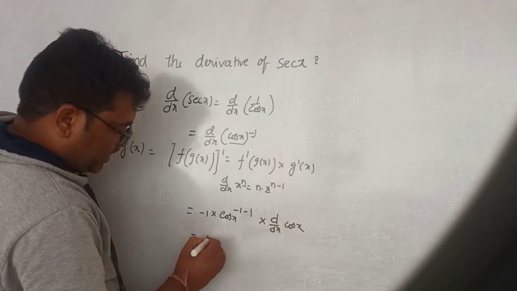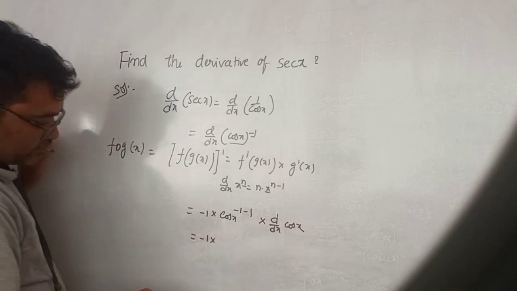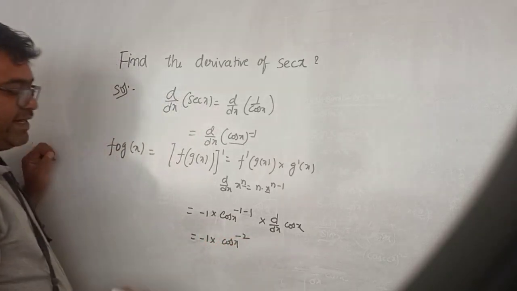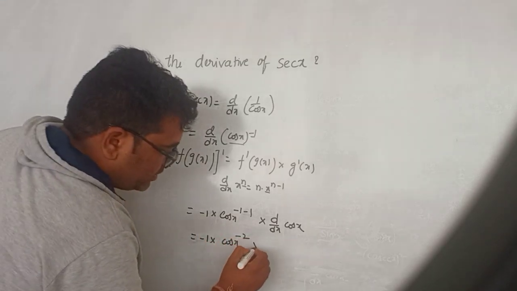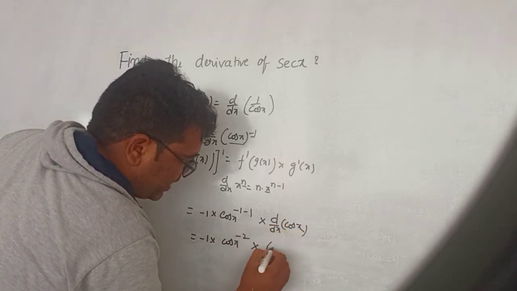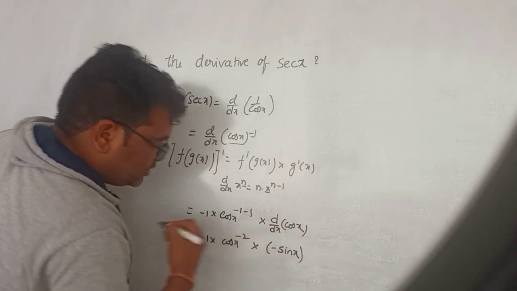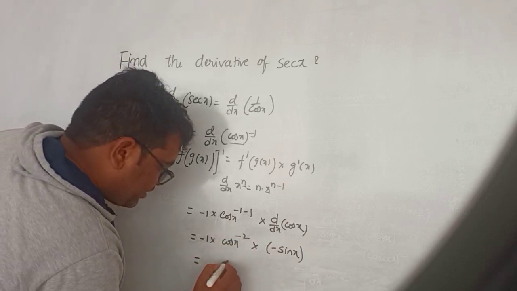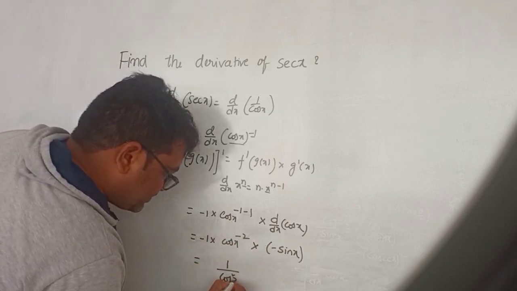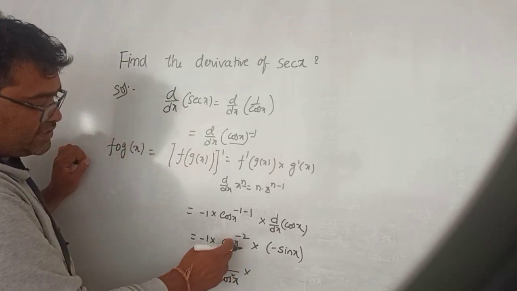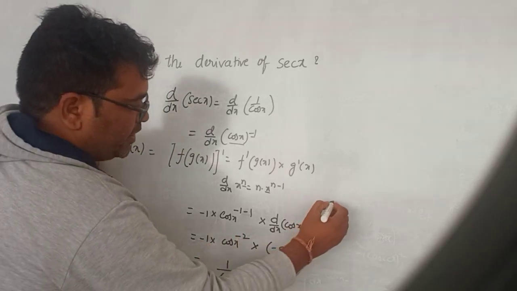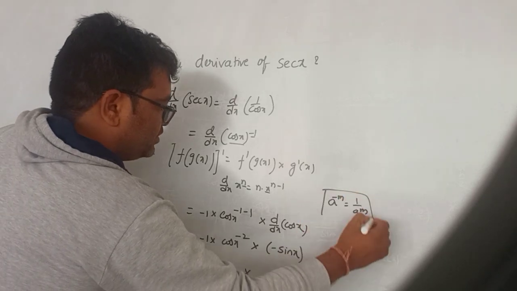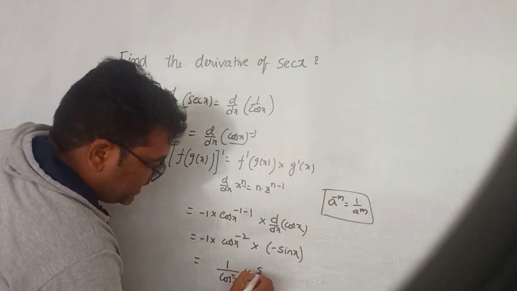So here minus 1 into cos x whole to the power of minus 1 minus 1, that is minus 2. d by dx of cos x is minus sin x. So here minus into minus plus, and here cos x is 1 by cos square x, minus 2 cos x whole to the power of minus 2 means we know that a power minus m is 1 by a power m. So here sin x.